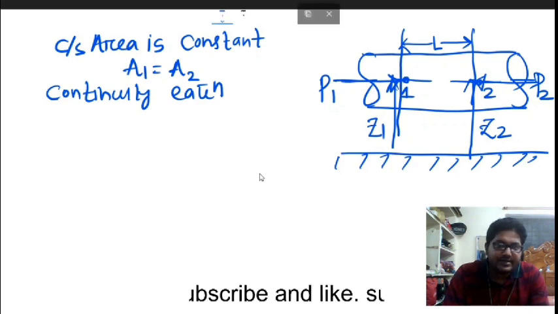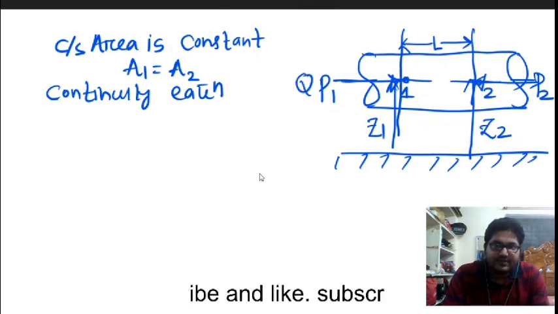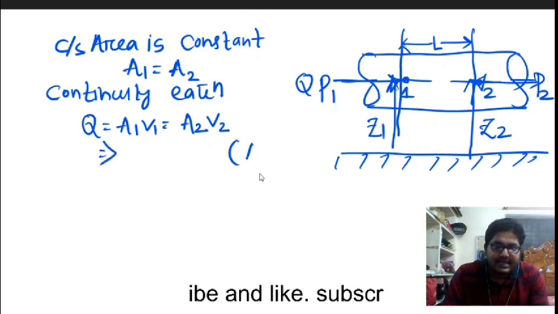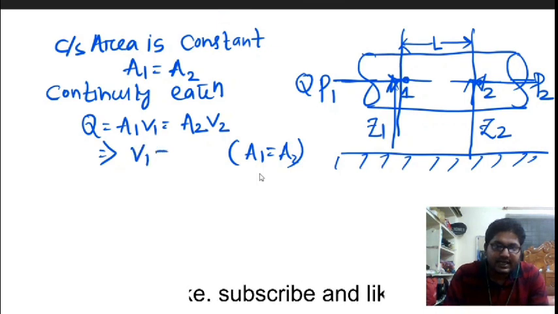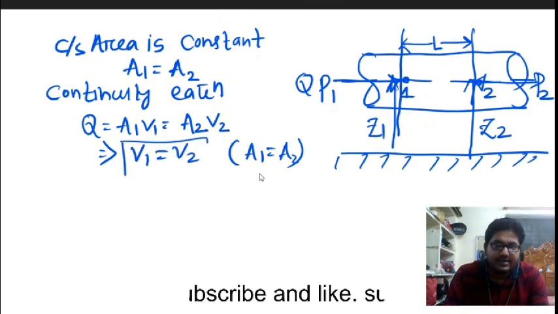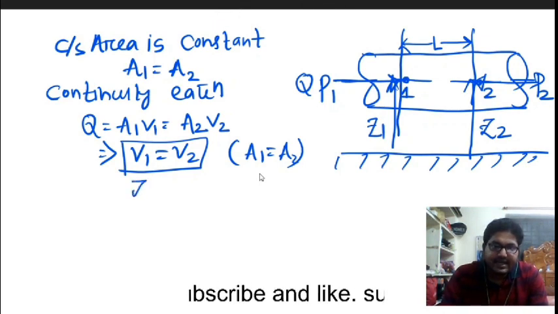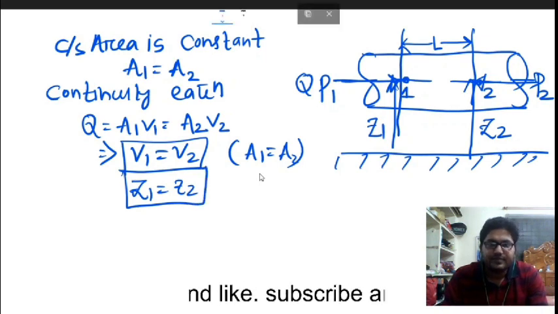If you use the continuity equation, suppose the rate of flow Q is flowing, then Q will be equal to A1 V1, which equals A2 V2. Since A1 is equal to A2 because the cross section is not changing, we get V1 equal to V2. Velocity at point 1 and point 2 are the same. As this pipe is horizontal, the elevation heads are also the same, Z1 equal to Z2.